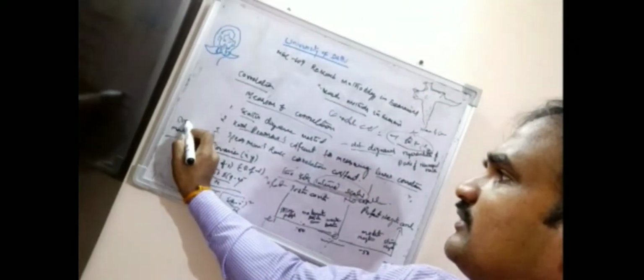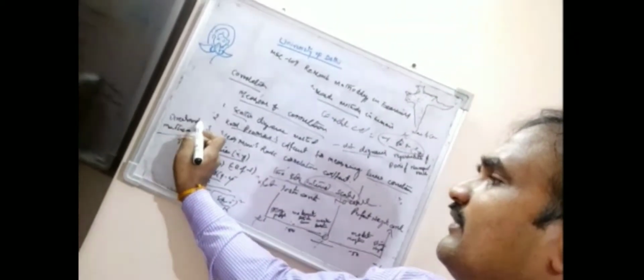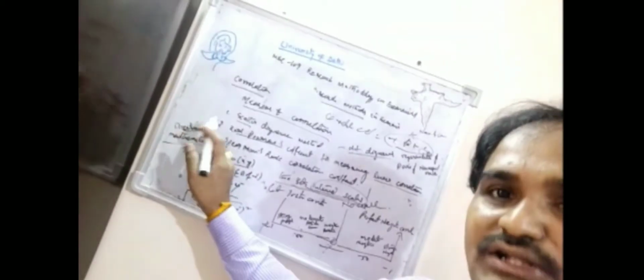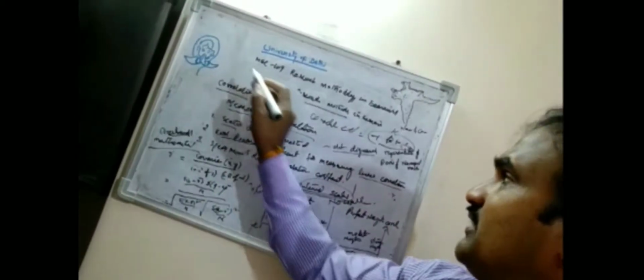What is the other method? You can use the direct method when the variables are not large numbers. If there are large numbers, you can use another method. I can erase this one.